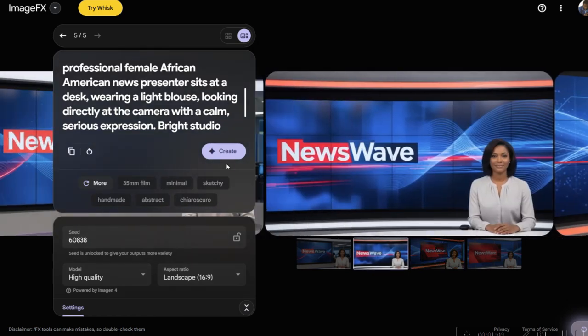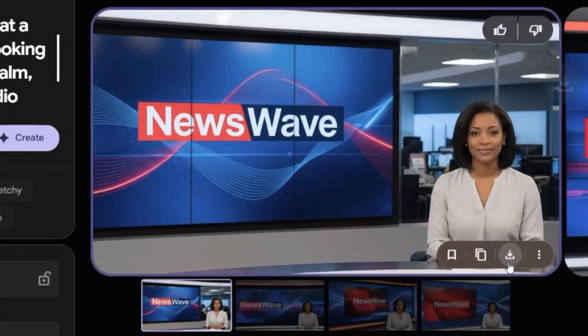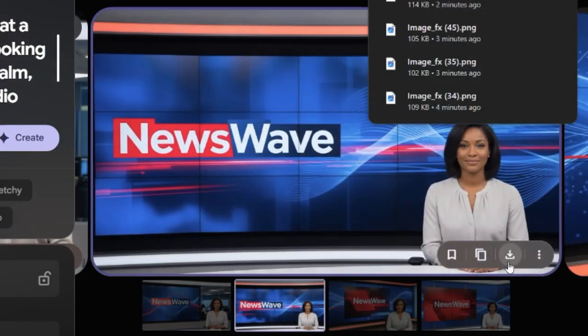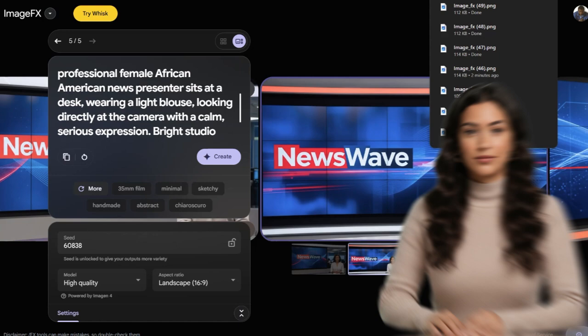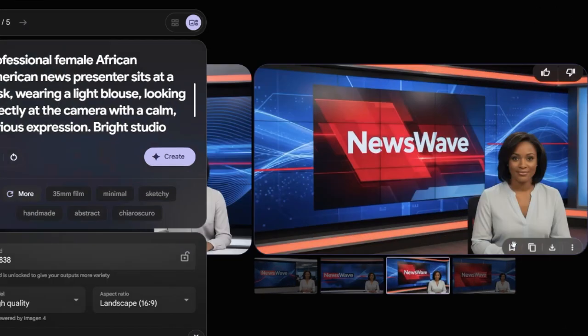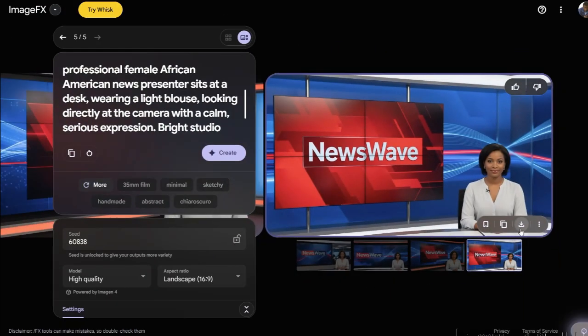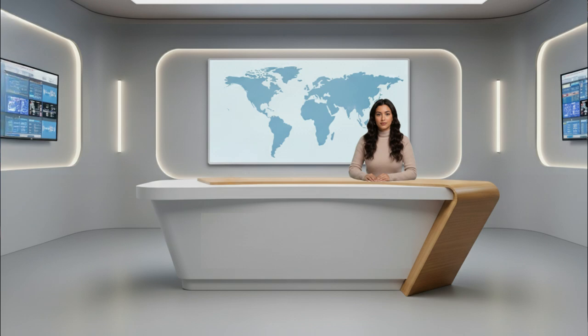Image Effects has no history, so once you close the tab, it's all gone. Now, be sure to download your generations. Otherwise, you'll lose everything. If you have an image or a person that you would like to add in the newsroom, then get it ready. But if you prefer this default generation, then that makes it easier. If your newsroom has this full view shot and you want logo inscription like this, watch till the end.